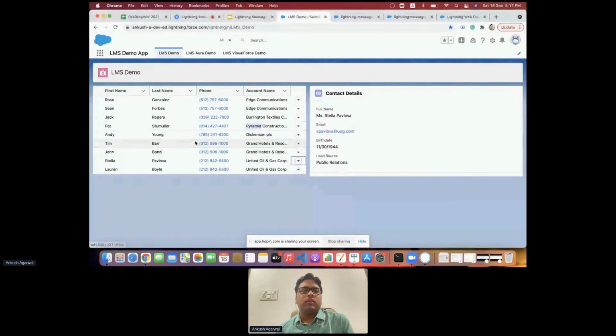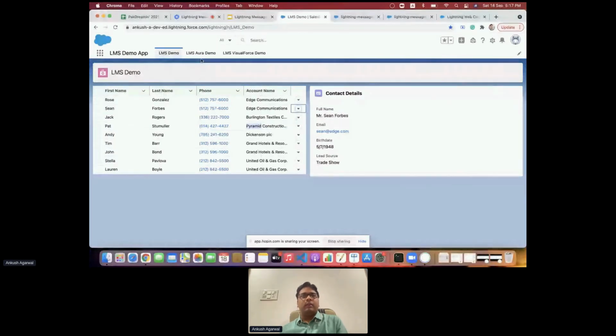and I want to reflect it in this table, in that case also we can use this Lightning message channel, and we can update the details at the same time whenever we are updating or taking any action. There can be multiple scenarios where we may need to interact between two components which are not interrelated, but with the Lightning message service we can achieve it. This way you can update it in Lightning web components.